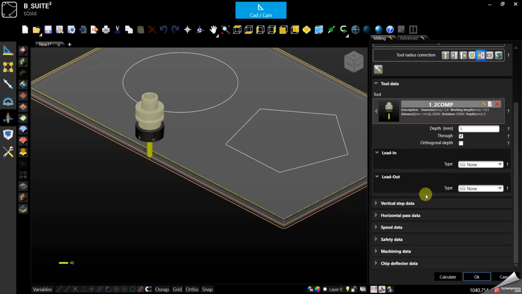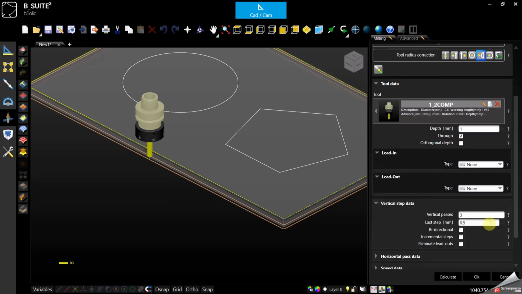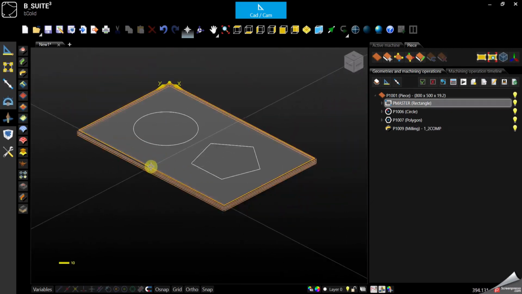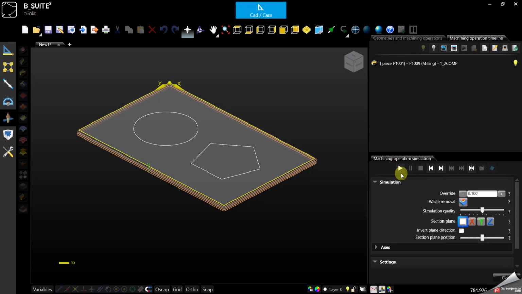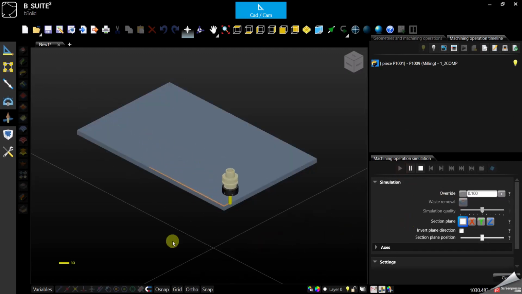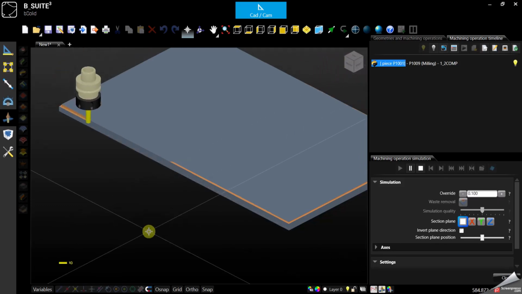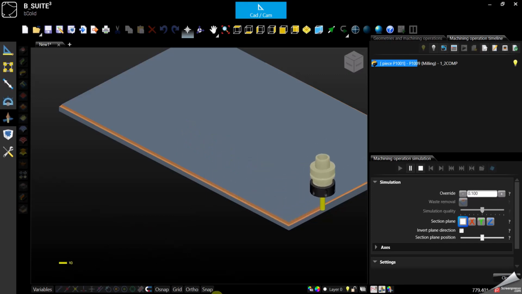Then the last option here for the vertical passes is the incremental. Like the word says, when you select incremental, it will start from the top of the panel, and by the time it gets to the start, which is also in this case the endpoint, it will be at the depth of the first step.